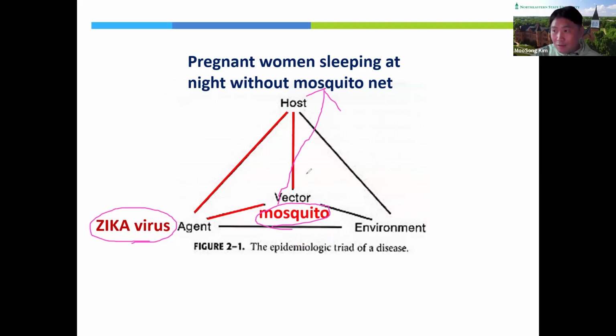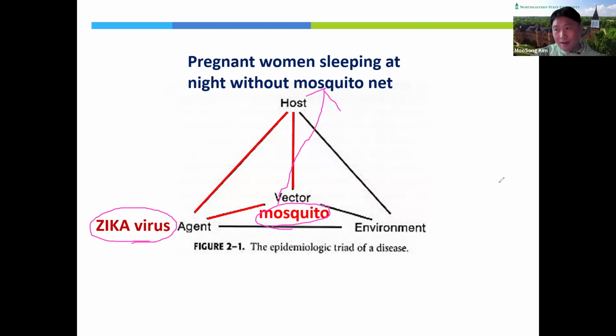Pregnant women bitten by these mosquitoes carrying Zika virus get microcephaly. This disease is especially common in South America.